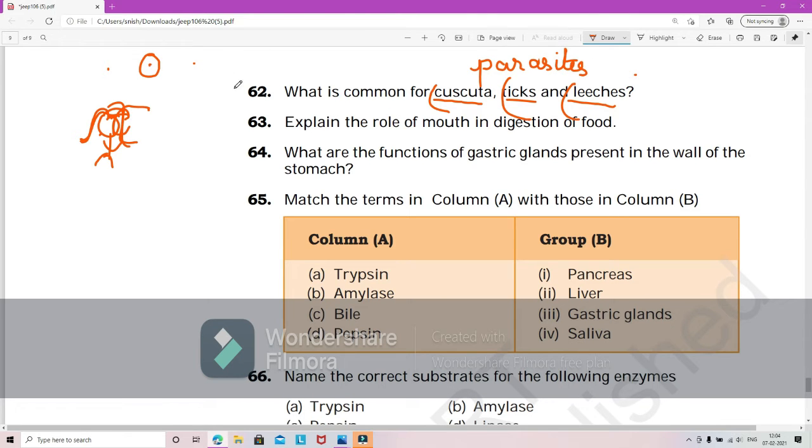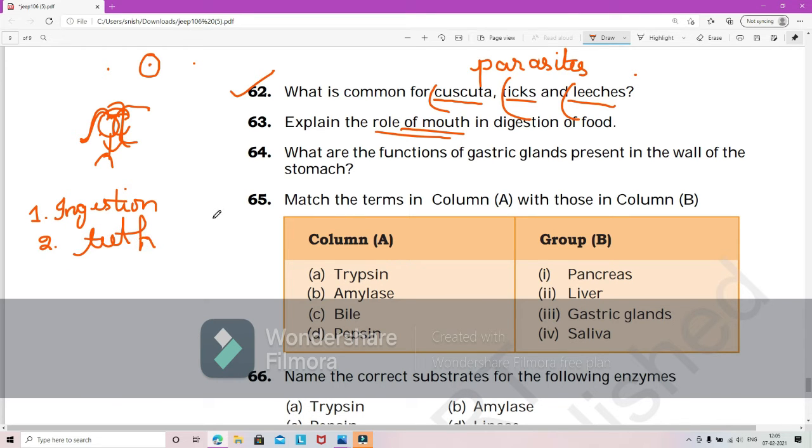Okay, done. 63. Explain the role of mouth in digestion. What is the role of mouth? First, the first step is it helps in ingestion. The process of ingestion starts from mouth, means intake of food is from mouth only. Number 2, the presence of teeth is in mouth only, which helps in the breaking of food, right?